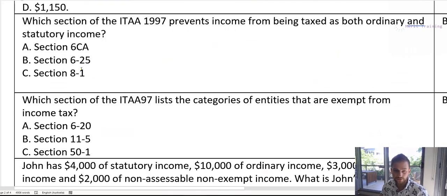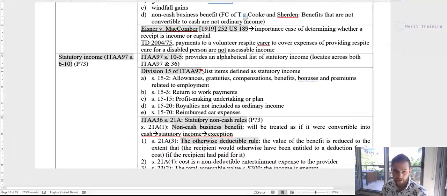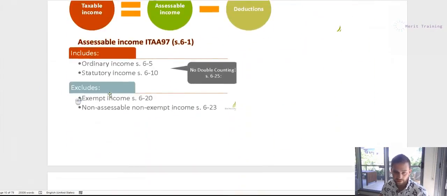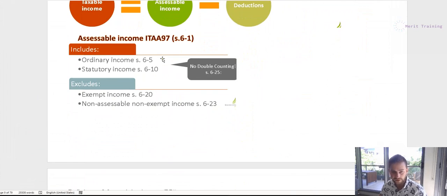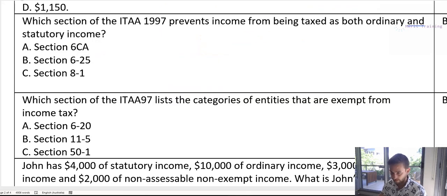So I guess the logical thing is we know it's not going to be C, section 8-1, because we know that section 8 relates to deductions, whereas section 6 relates to income. So it's either got to be A or B. So let's bring up our notes again. And if we go to this section up here, we can see ordinary income, section 6-5, statutory income, section 6-10. However, the act that says no double counting, no overlap is section 6-25. So the answer for this one is B.